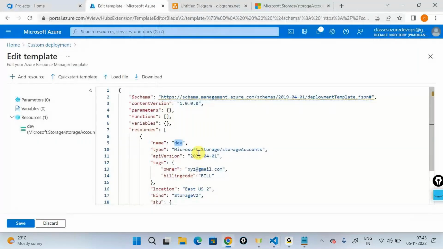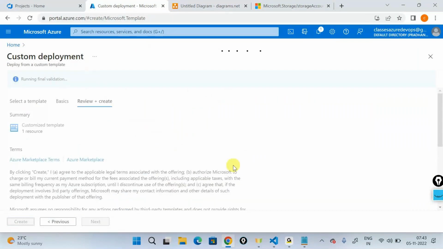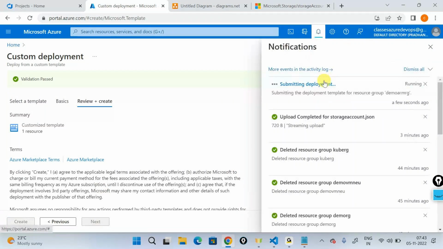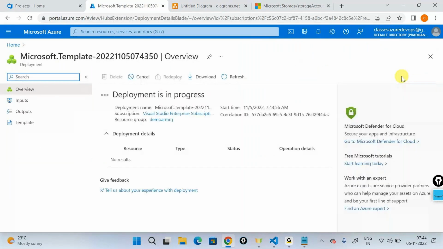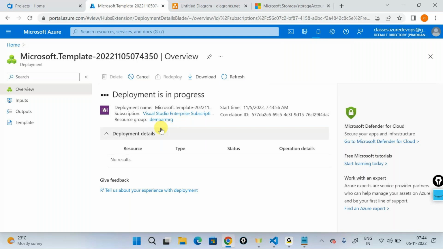and I'll say save. I'll take my resource script, say review and create, allow the validation to run, and then go ahead and do a deployment. I'll say create. So as and when I do a deployment, it's now telling me okay, I'm submitting that particular request to the Microsoft servers in the background, and now I'll start your deployment. It's telling me this is the target resource group into which I need to create an ARM template, or I need to create a storage account, and it'll go ahead and try to create that particular storage account here.